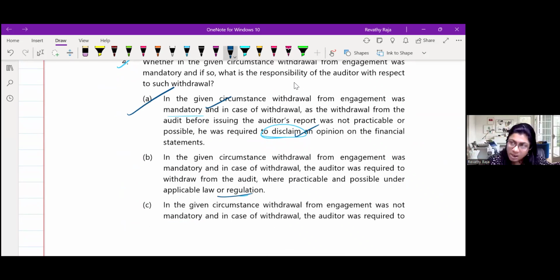If you can't obtain evidence, it is mandatory that you either withdraw or give a disclaimer. Clear? SA 705 says that. If all understood, can we go to 5? That's the last question.